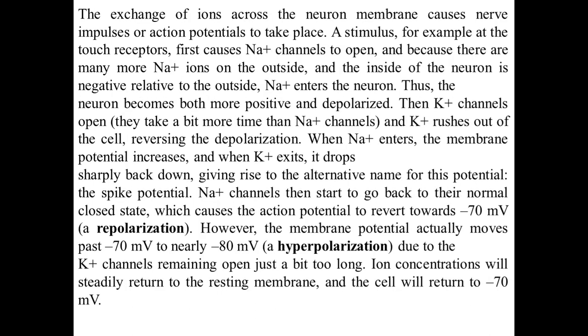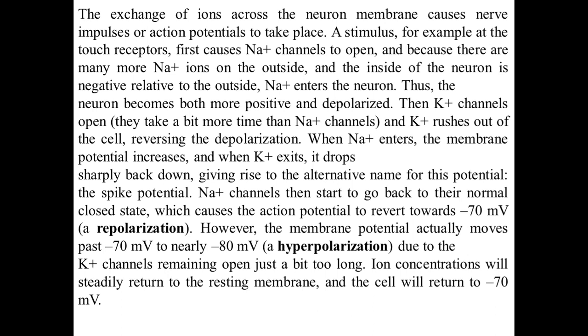The exchange of ions across the neuron membrane causes the nerve impulse, or action potential, to take place. A stimulus, for example a touch receptor, first causes sodium channels to open. Because there are many more sodium ions on the outside, and the inside of the neuron is negative relative to the outside, sodium enters the neuron, which becomes more positive, and there is depolarization.